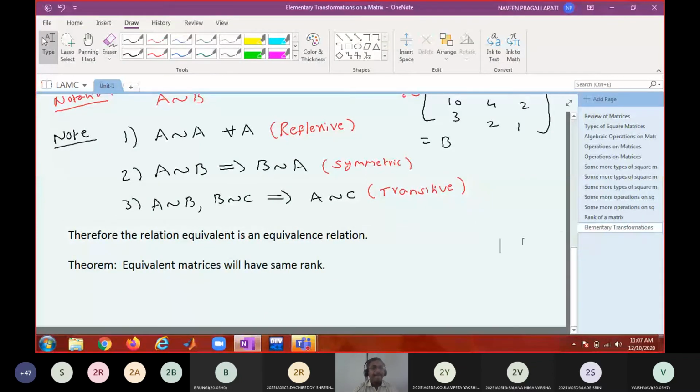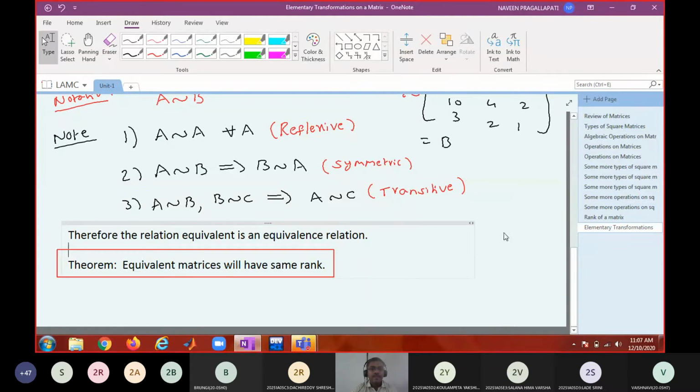That means, if A is equivalent to B, it implies rank of A is equal to rank of B.